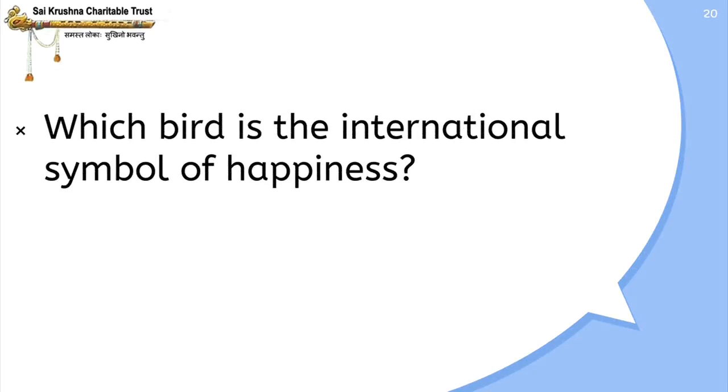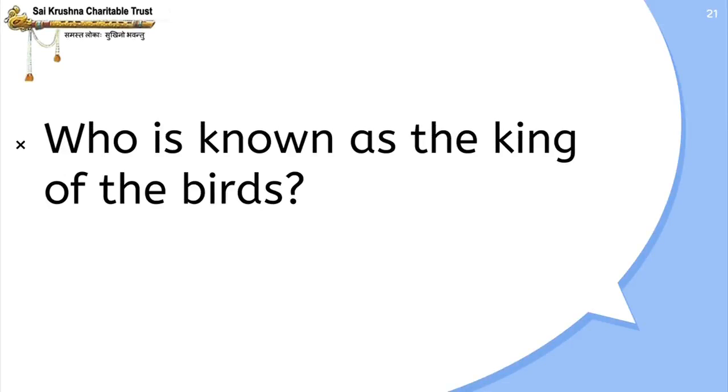Which bird is the international symbol of happiness? Bluebird. Bluebird is the international symbol of happiness. Who is known as the king of the birds? Eagle is king of the birds.